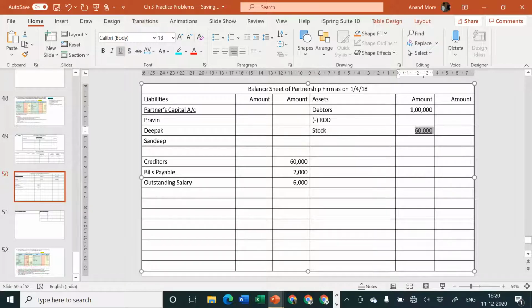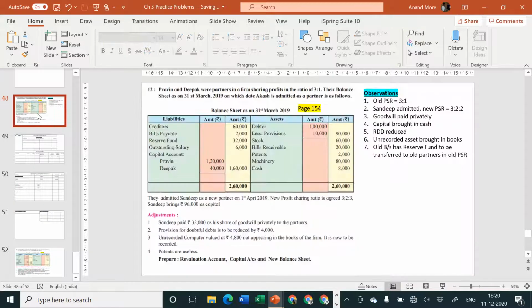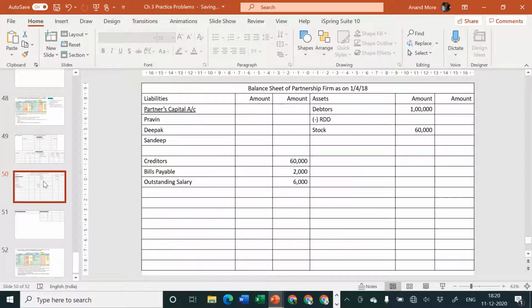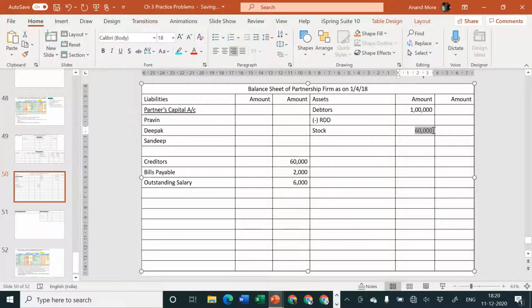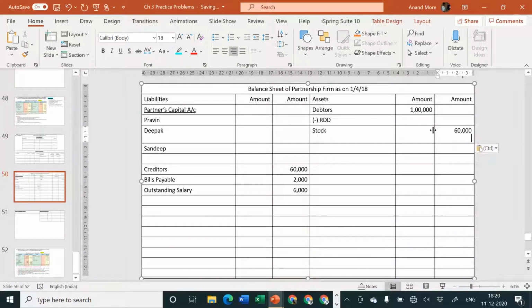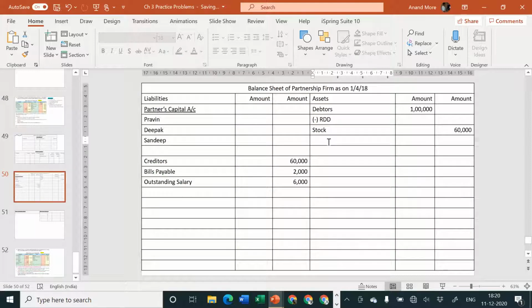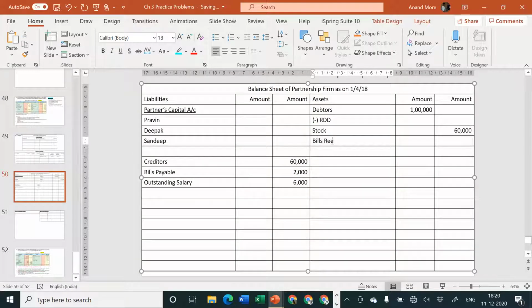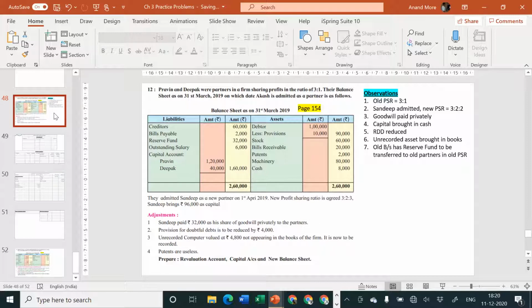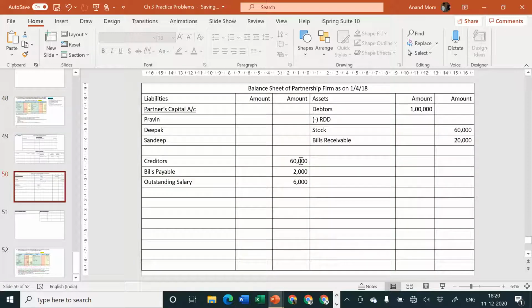Just a minute. Is there any adjustment for stock? Sandeep, provision RDD, unrecorded computer, and patents are the adjustments. No adjustment for stock, so directly outer column, 60,000. Next one, bills receivable, directly outer column, 20,000. Next one, patents, inner column, 2,000. Why inner column? Because there is an adjustment.